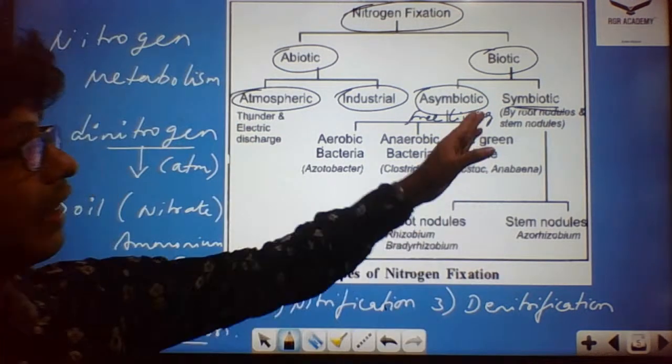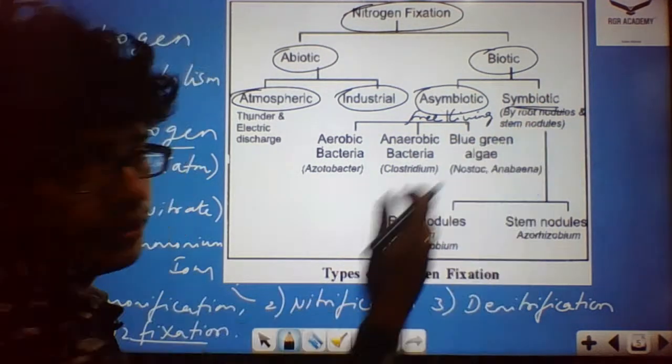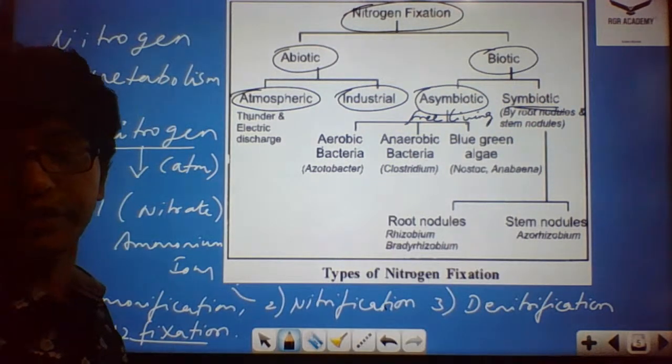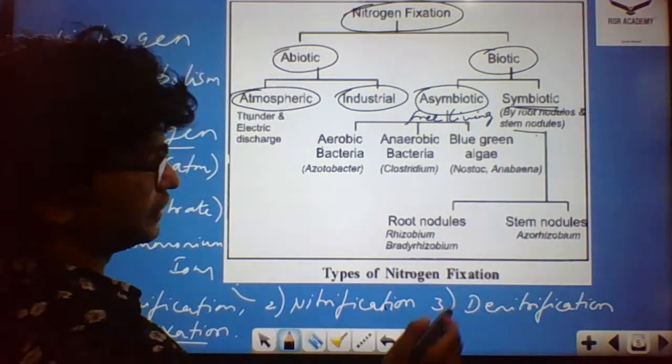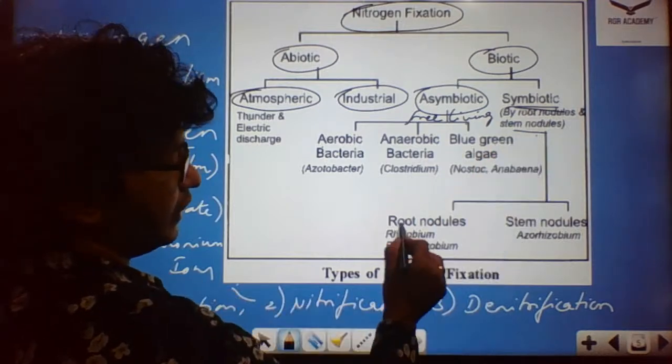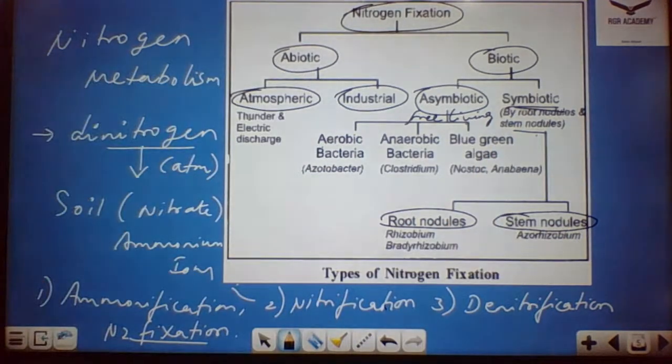Okay, as well as symbiotic root nodules and stem nodules, sometimes you could see leaf nodules also. We're going to discuss the root nodules and the stem nodules. Fine. Coming to the symbiotic, we have the root nodule formation and we have the stem nodule formation. So this is the classification of nitrogen fixation.